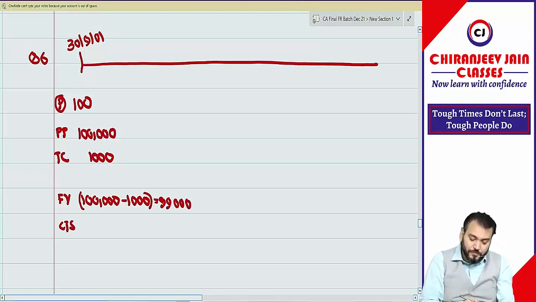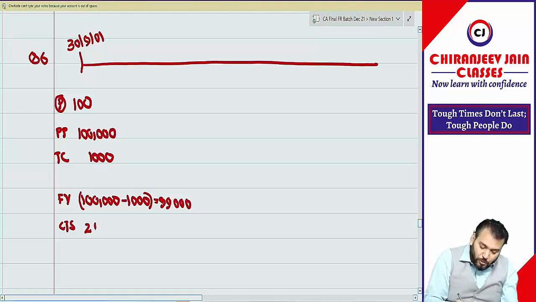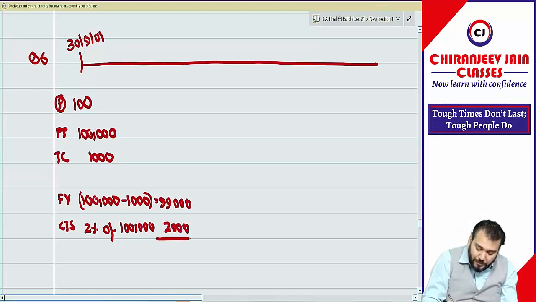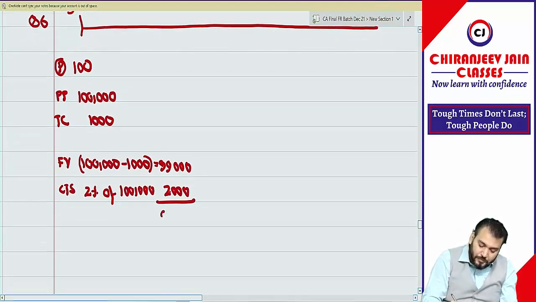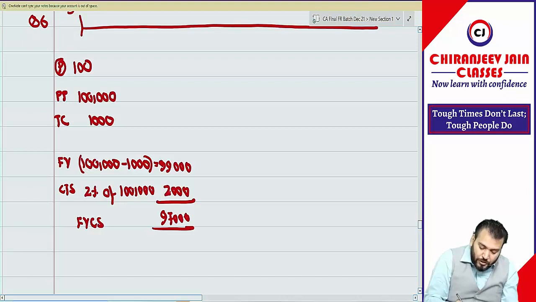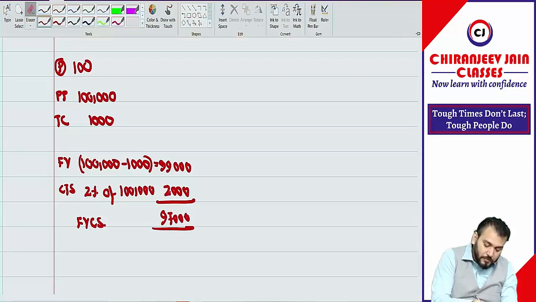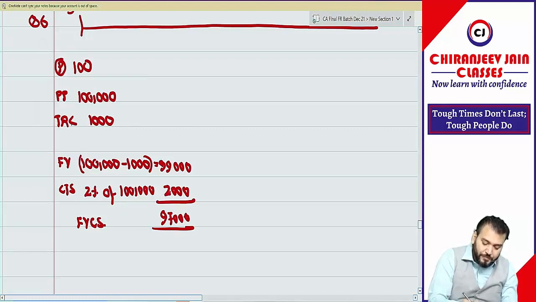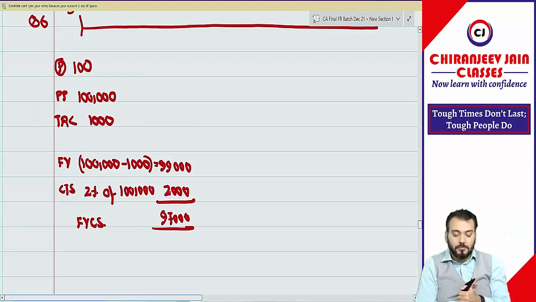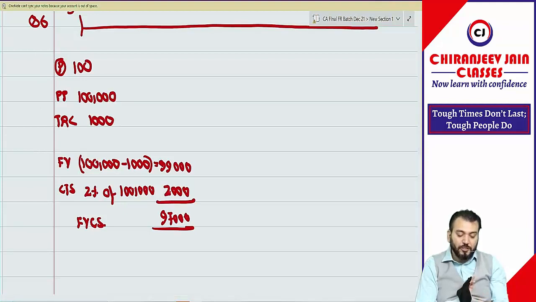What is the cost to sell? It is transaction cost, 2%. 2% of what? 2% of 1 lakh. That is how much? 2000. So the total becomes 97,000. This becomes fair value less cost to sell. When I write TRC, TRC means transportation cost. Have you understood this information?